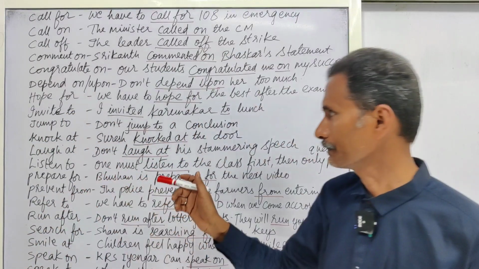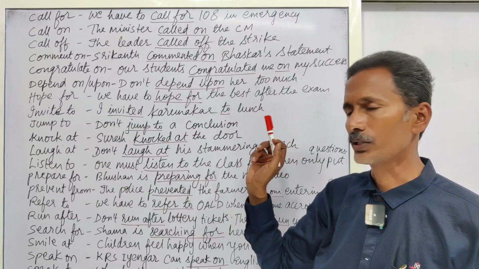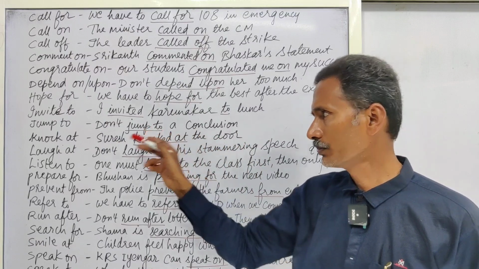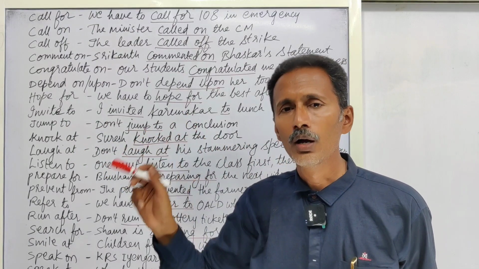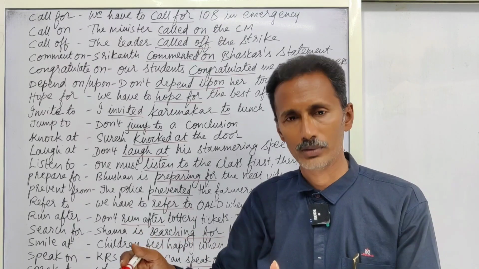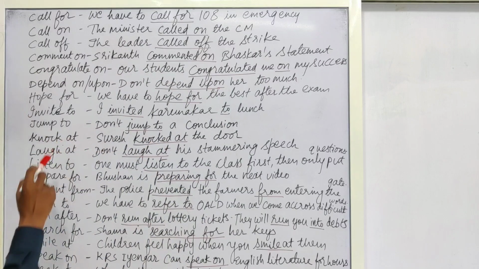That is important. Jump to. Don't jump to a conclusion. Don't jump to immediate conclusions. So here, after jump you have to use to, when we want to say don't come to a quick decision or a final decision. Next, knock it.